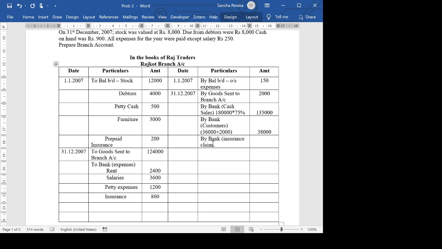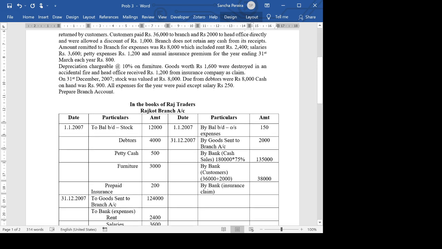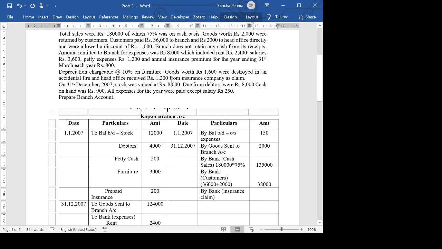Normally, even when the insurance company makes a claim payment, nowadays nobody pays in cash. They will make a bank transfer. They'll ask you for your bank details and make a bank transfer. And the insurance company has paid an amount of 1,200 towards claims. Okay, I think that's it.